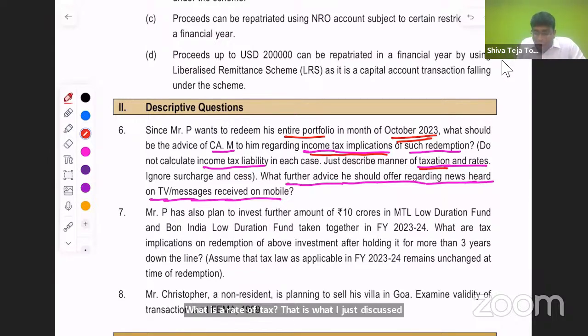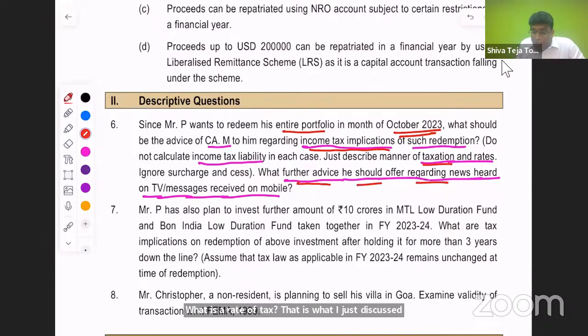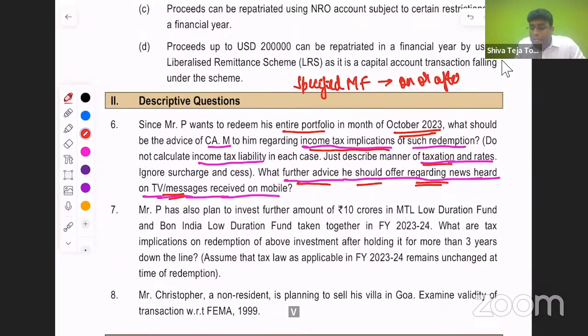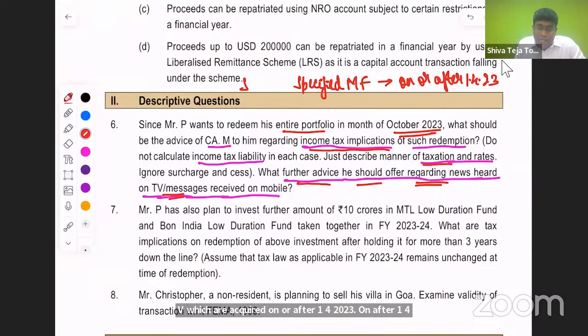Next part, they ask, what further advice you should offer regarding news heard on TV or messages? There is nothing, because the TV or messages, whatever news has come into picture, that is relevant only for specified mutual fund which are acquired on or after 1/4/2023. On or after 1/4/2023, there is an interesting provision which has come up known as section 50AA. In fact, the next question, that is what it talks about actually. You can see the next question.